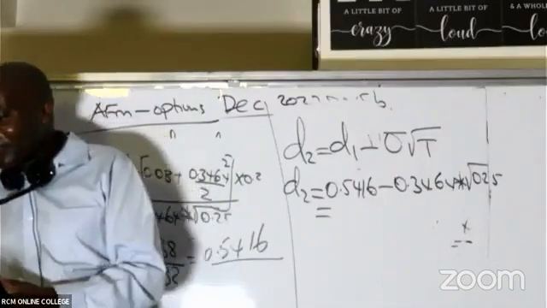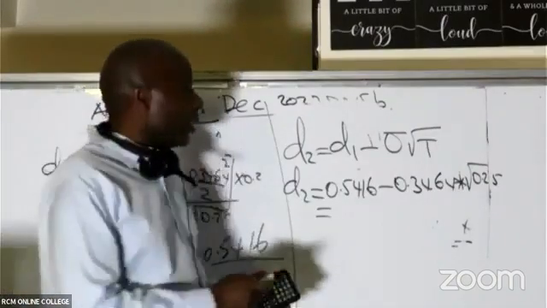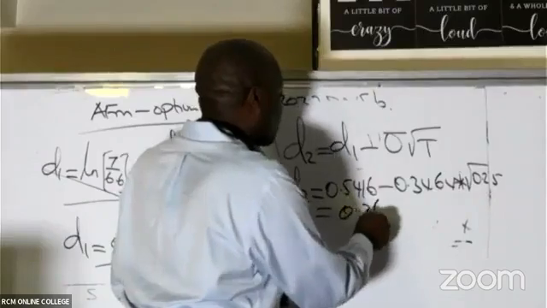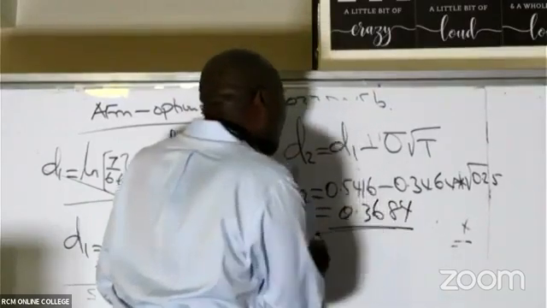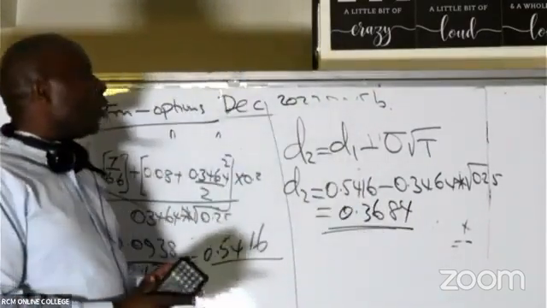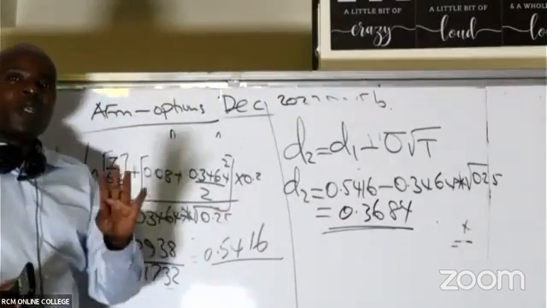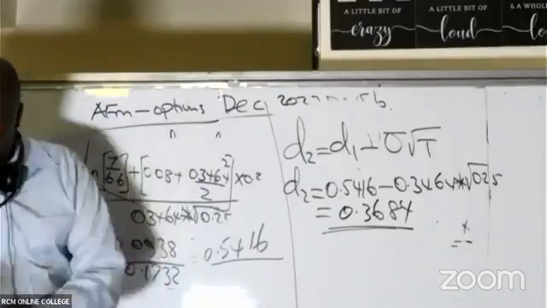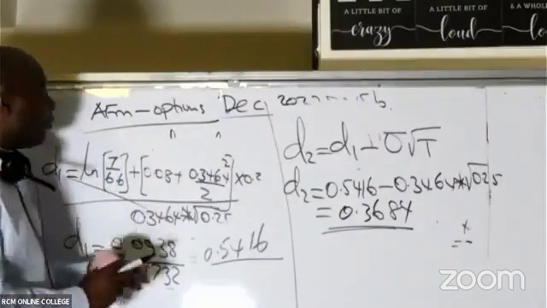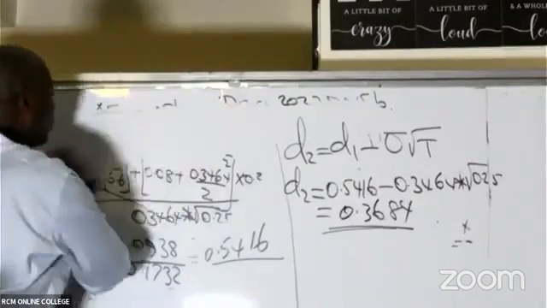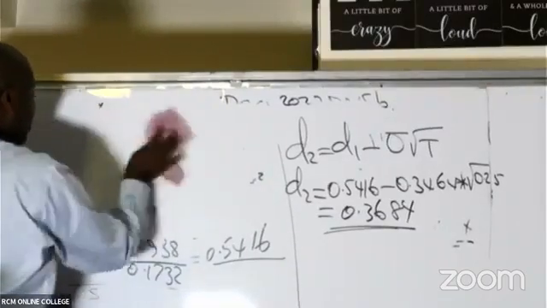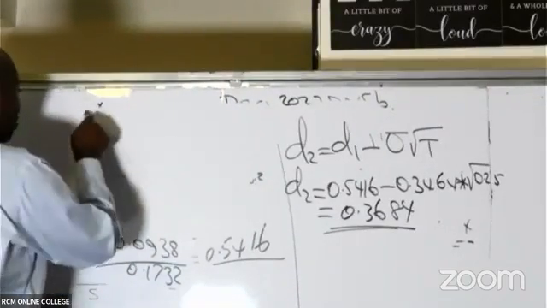We shall overcome. So 0.3684. Now, ladies and gentlemen, after I do that, I know that the next step after getting D1 and D2 is the rounding off stage. So I'll write there, rounding off. So now we are rounding off.